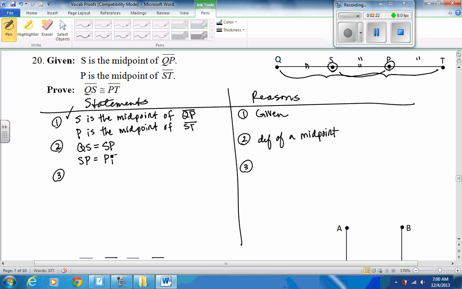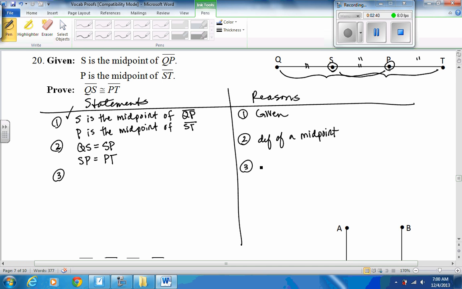If we had done midpoint theorem, it would be congruent. You could actually use the transitive property congruency and be done. You would say QS congruent to segment PT. But maybe we didn't see that far ahead, or maybe you did and maybe you decided to do that.